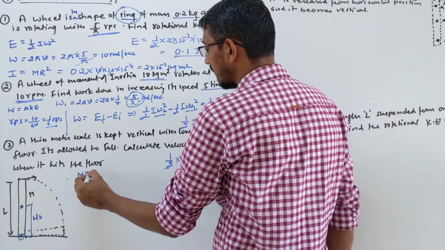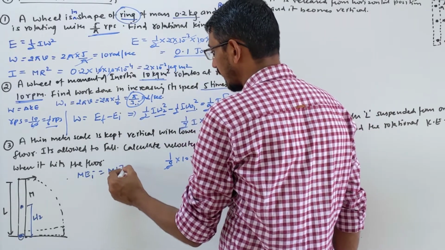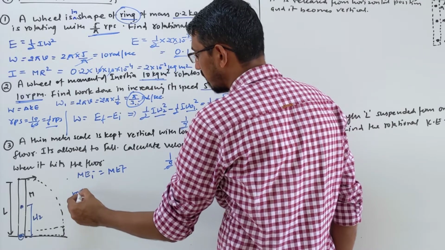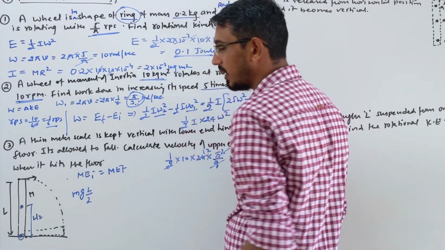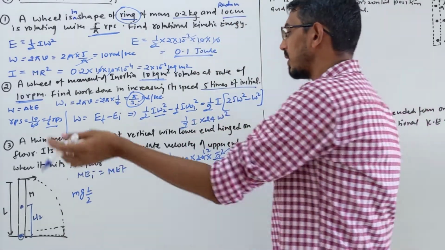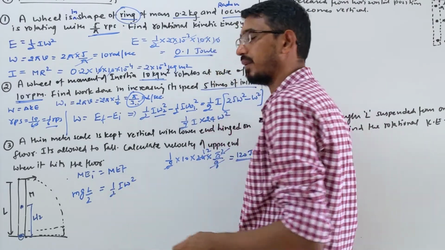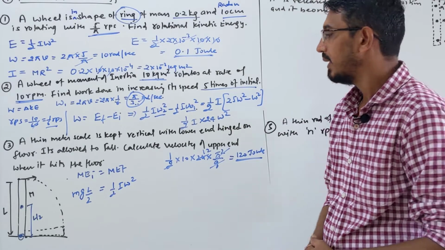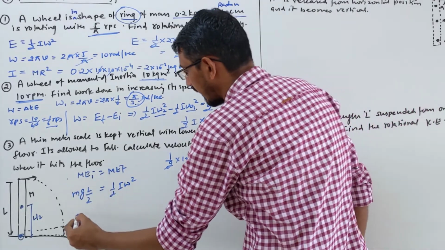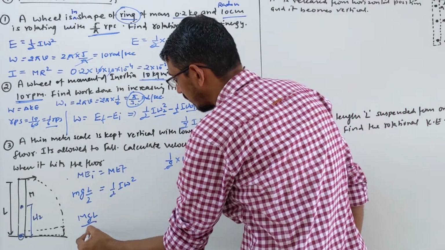You say mechanical energy initial is equal to mechanical energy final, right? So initially it has potential energy mg L by 2. That's the initial potential energy, which converts into rotational energy, half I omega square. That's your rotational energy, right? Now mgL by 2 equals half I omega square.